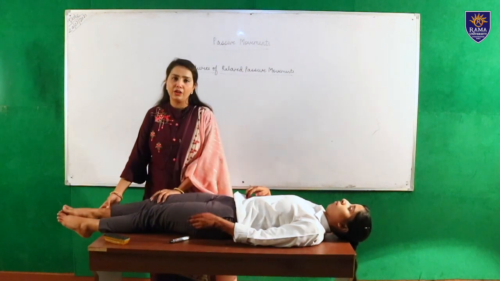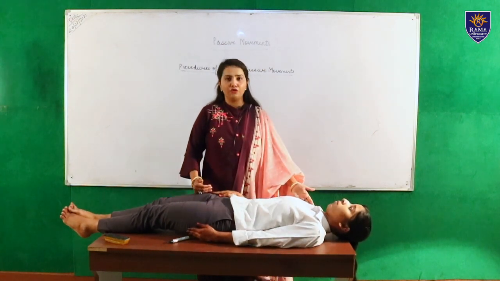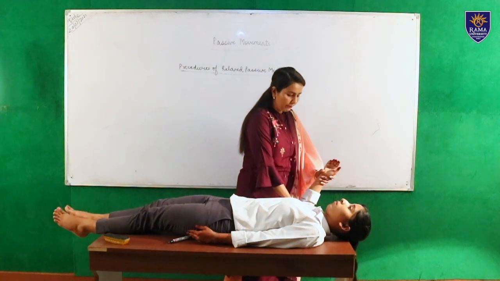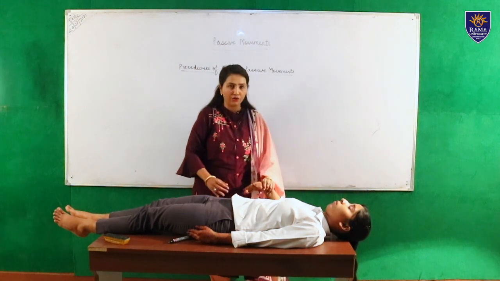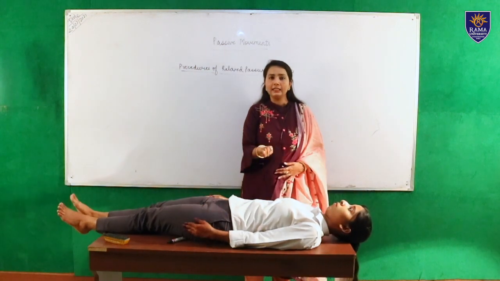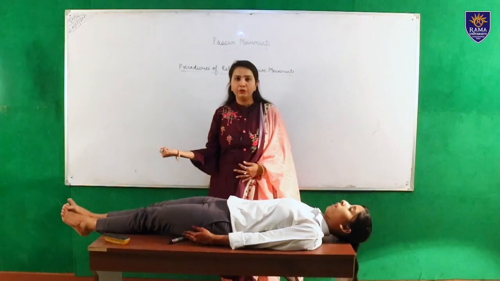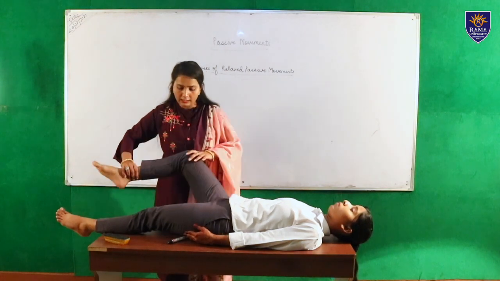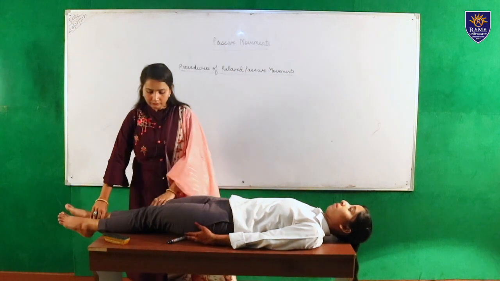Medial and lateral rotation of the hip joint is opposite to the medial and lateral rotation of the shoulder joint, because in the shoulder joint we can perform the movement like this. This is medial rotation and this is lateral rotation, or we can say that this is medial rotation for the shoulder joint and this is lateral rotation for the shoulder joint. And in the hip it is opposite. This is the lateral rotation and this is the medial rotation.